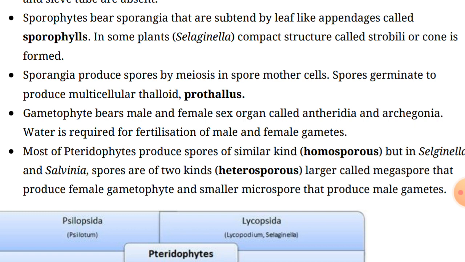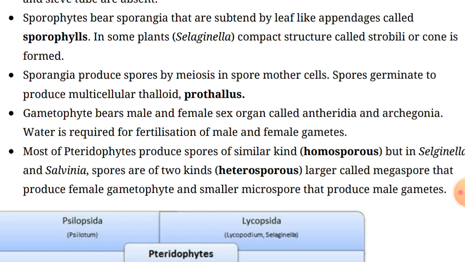The zygote develops into a multicellular and well-differentiated sporophyte which is diploid, means 2n in condition. Haploid condition means single n, means whenever the chromosomes are in n number. And when they are in 2n number, in that condition we say they are diploid. So this sporophyte is always the dominant phase of the pteridophytes.